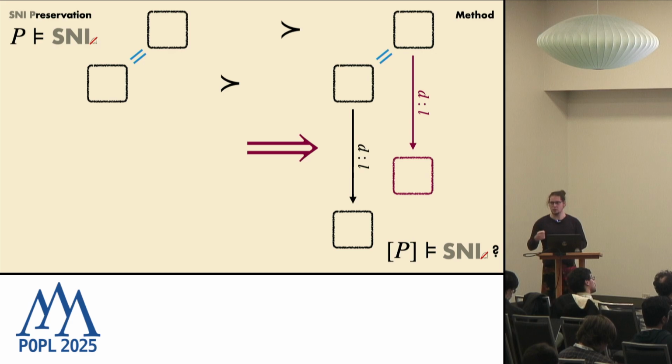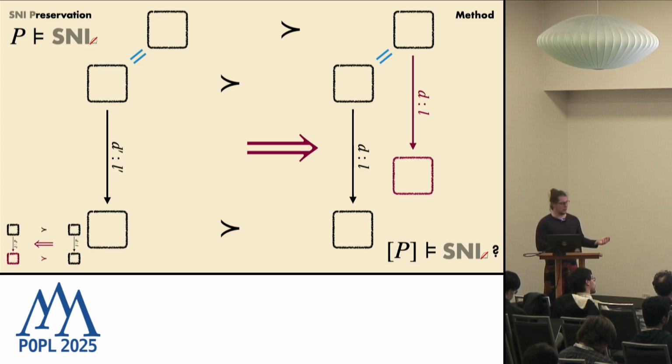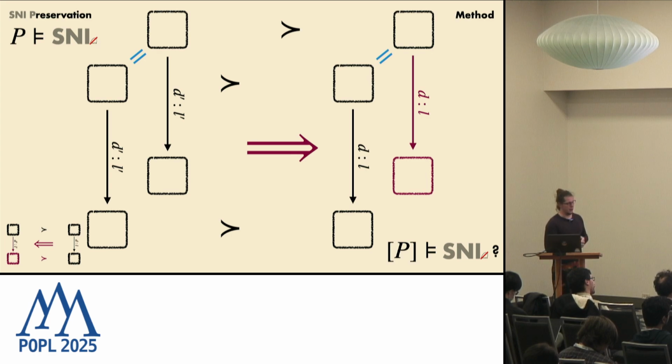And same execution meaning on the same directives. In order to prove this, by simulation square, we can obtain a source trace. And by SNI for the source program, we know that the second indistinguishable state in the source program must have equal leakages as well. So we can rely on the black part in order to prove the purple part.